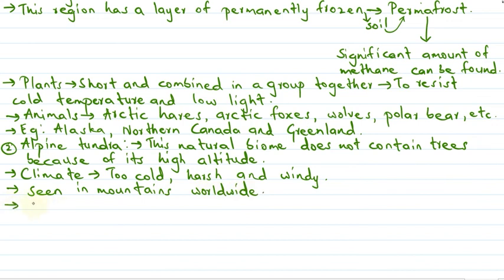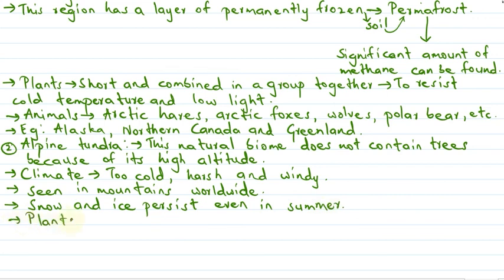Then here the snow and ice, they persist even during the summer season. Okay, then we can say that the plants here are, how are the plants here? The plants here include the dwarf shrubs. So dwarf shrubs can be seen in this region.